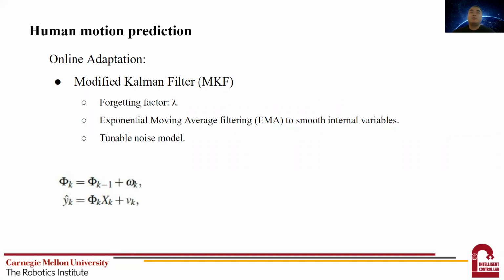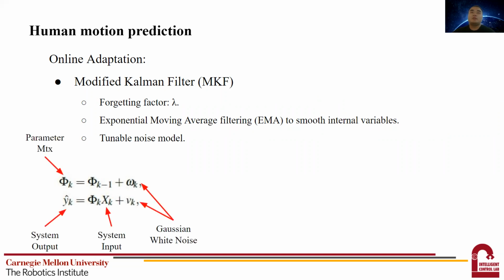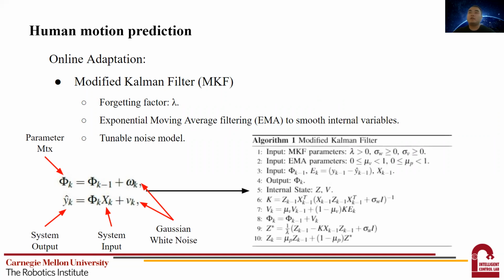The phi is the parameters we want to adapt. In our case, it is the weight matrix for the linear upper layer and the A matrix in the IK. And the omega and V are the Gaussian white noise. And we can then adapt the parameters according to the algorithm. The conventional common gain is calculated on line 6. Then the parameter update step V is calculated on line 7 with EMA filtering. Then we update the parameter matrix phi on line 8.